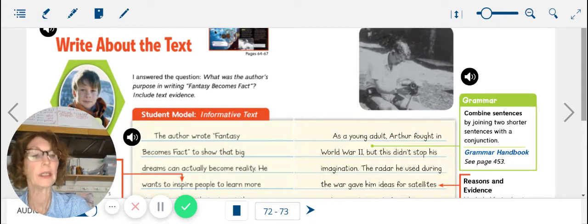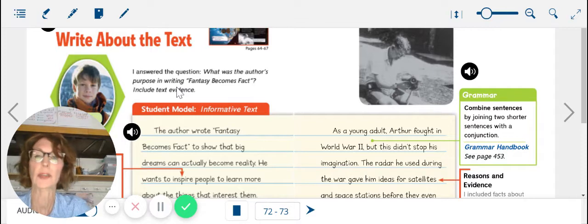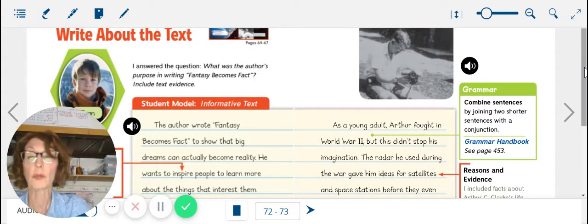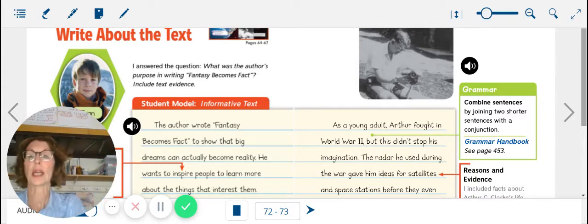His name is Evan. Evan was given the question, what was the author's purpose in writing? When you think about author's purpose, you want to think, what was the message that this author was trying to get across to us as readers through his writing? So what Evan did, and what I will ask you to do as well, is go back and reread the text, Fantasy Becomes Fact, and take notes as you read.